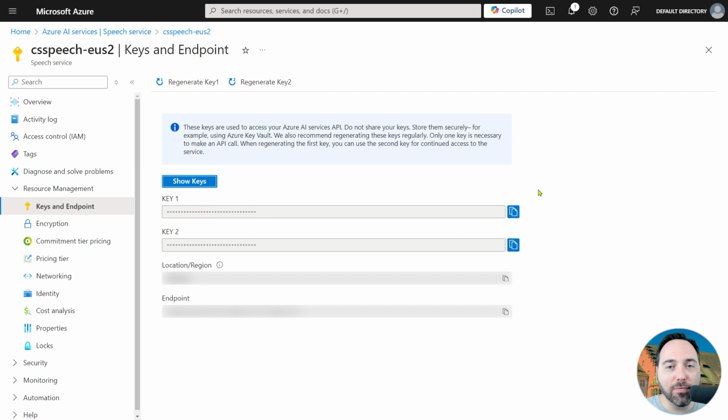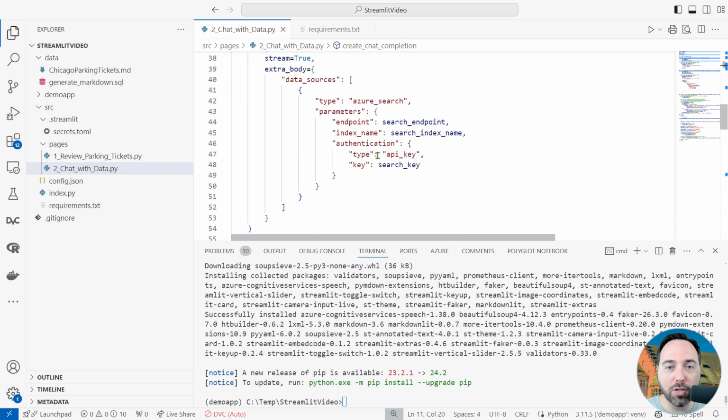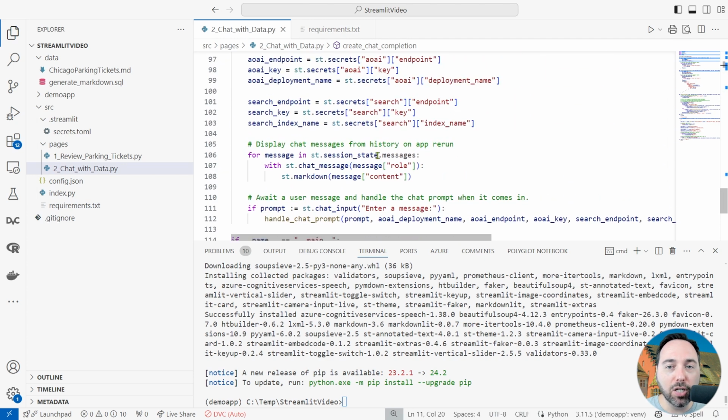Now let's head back to VS Code and pick up where we left off. Thanks to the magic of preparatory work, I've already added the two secrets to my secrets.toml file in a new section called Speech. That means in the Chat with Data page, I'm going to add two more secrets, one for the speech region and the other containing the speech key.